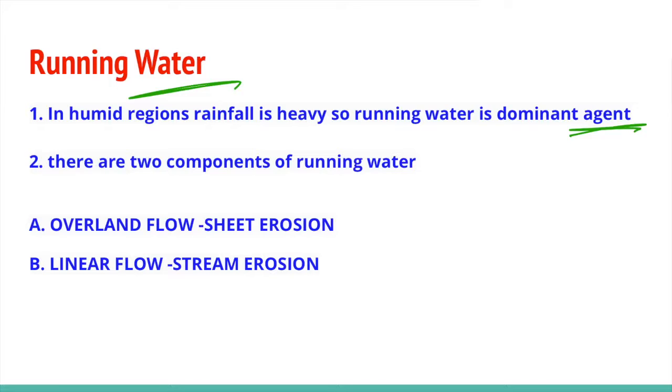There are two components of running water. Overland flow, which is also called sheet erosion, depends on the irregularities of the surface. The sheet erosion concentrates into channels. Due to shear friction of water, narrow channels are formed and they are called rill landforms. The other component of running water is linear flow, which is also called stream erosion.